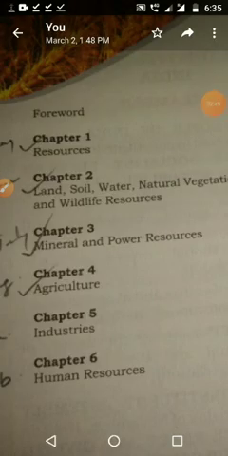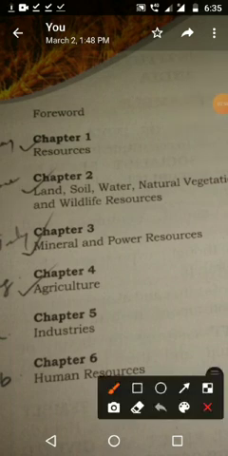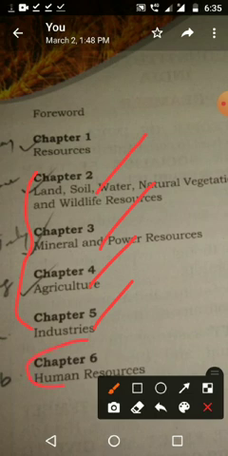Dear students, in geography, the 2nd, 3rd, 4th and 5th lessons, again 4 lessons, we want to study. Human resource you will study again in 9th standard as part of economics, as well as a little bit in geography. In the economics text, one lesson is human resource, and the last lesson, population, is also there in the last lesson of the geography textbook.